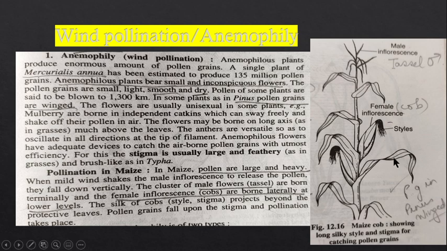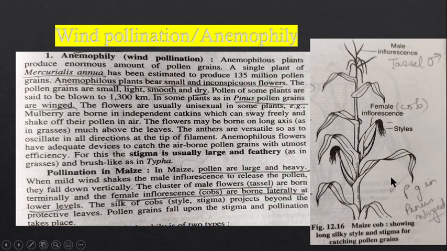You can see this diagram which is showing you the maize plant. What happens, the maize pollen grains are very large and they are heavy, so they fall down from above just through the light shake of the wind. But because the female flowers are borne on the lateral position, and the male flowers are present on the terminal position, when these pollen grains fall from the terminal part, they land on the stigma, which is hairy and situated on the filiform long silky style.